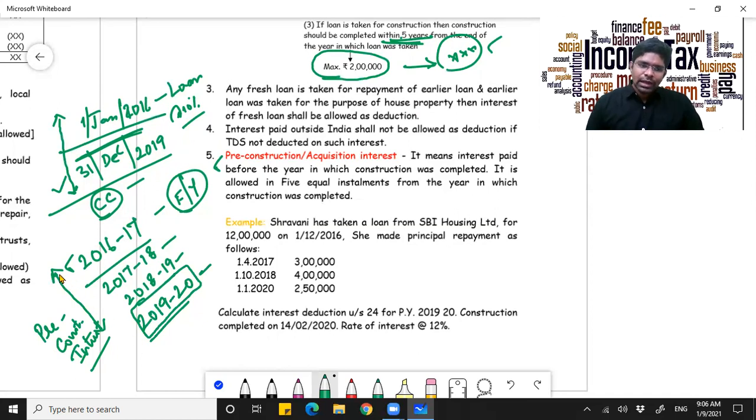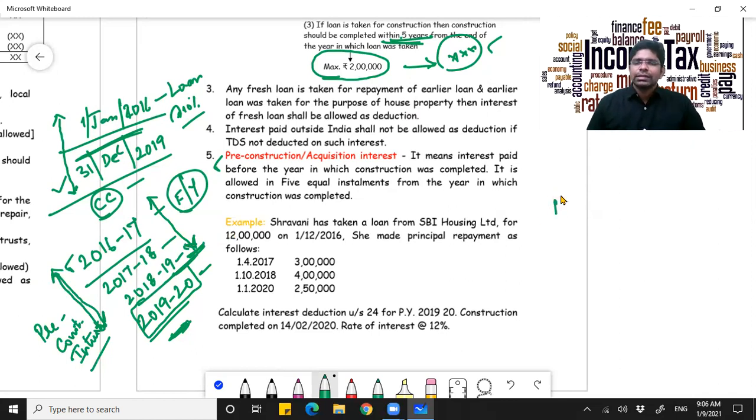So the amount whatever is paid prior to the year in which the property is completed. Please note, prior to the year in which the property is completed. Though it is completed somewhere in between 2019-20, you should ignore the entire year. The period prior to the year in which it was completed, that will be treated as pre-construction interest.